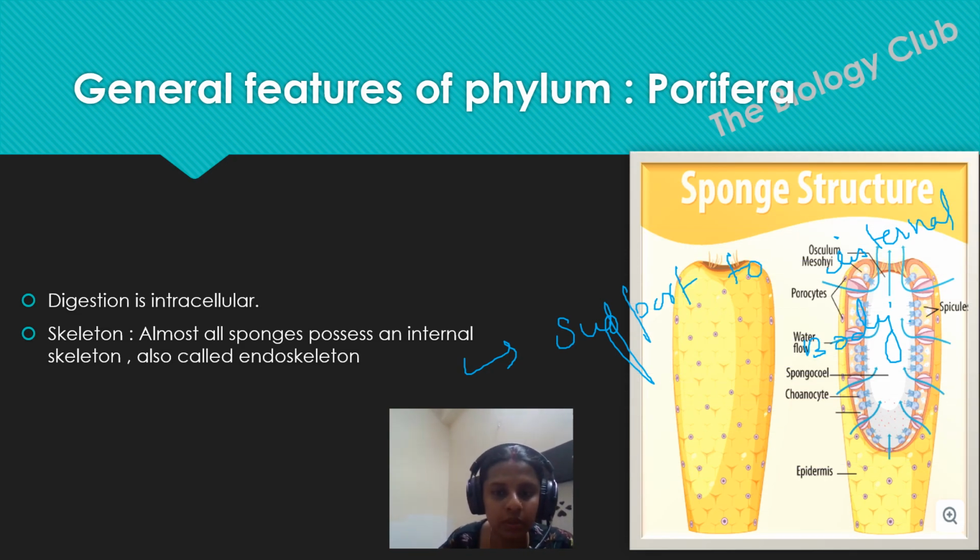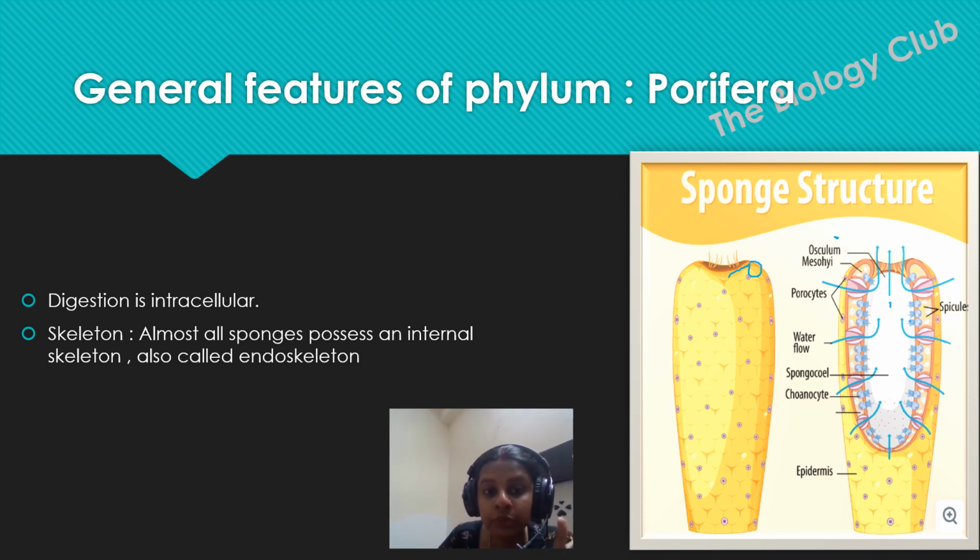Now this is how it will look. Let me rub it. As you can see, this is the inner structure, or you can say endoskeleton, of the phylum Porifera. You can see there are ostia, water flows through these tiny pores, and the spongocoel is there. In the wall there are many amoebocytes and spicules. So spicules or the spongin fibers are present here, and they make the internal skeleton of the sponges.